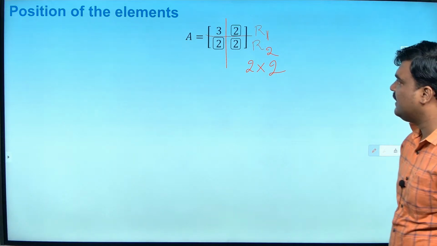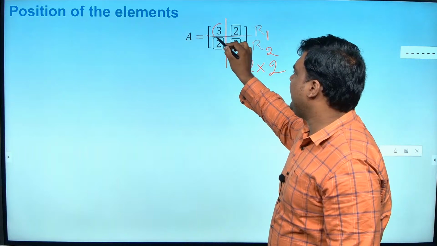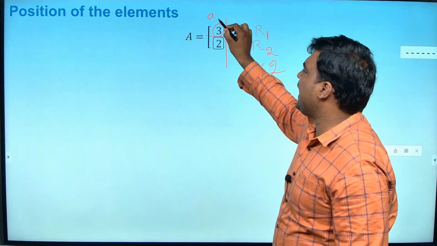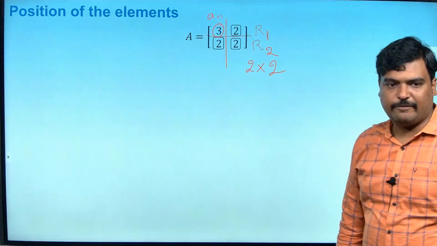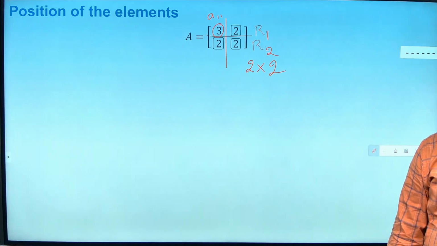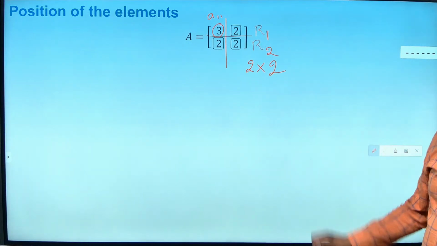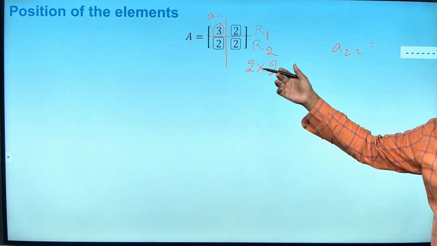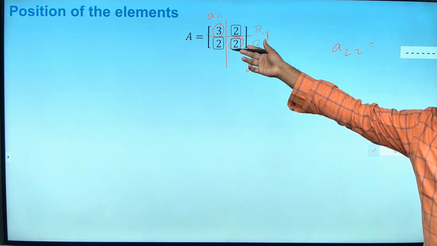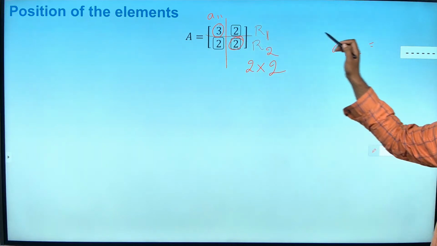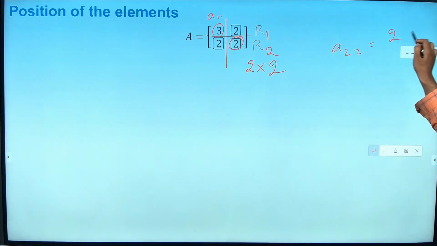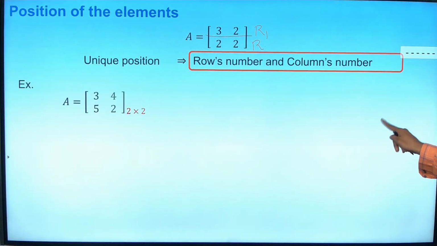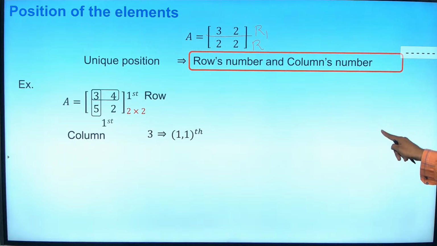Okay. Next, I already said, this 3 here, this element is A11, correct? Why? Because that is the first row and first column. What is A22 here? Yeah, 2. Unluckily everything is 2 here. So A22 is 2. Okay, a bad example. I'll take another one.